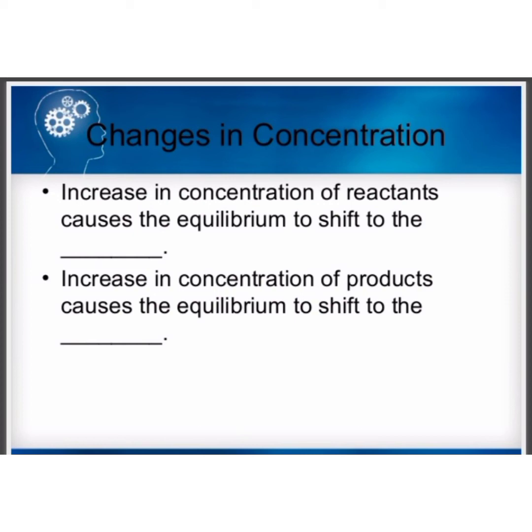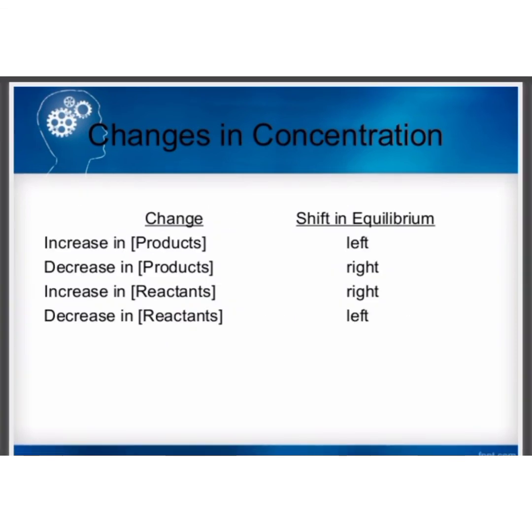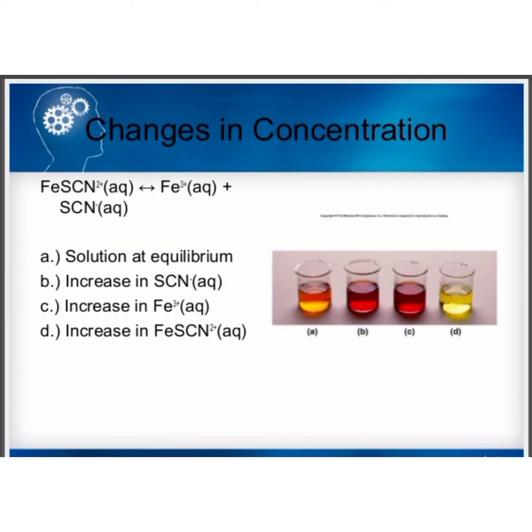Changes in concentration. Increase in concentration of reactant or products shifts the equilibrium. Increase in concentration of product shifts the equilibrium towards the formation of reactants, that is left side, whereas increase in concentration of reactant shifts the equilibrium towards right side, that is towards the formation of product. For example, increase in concentration of either ferric ion or thiocyanate ion increases the intensity of red color due to formation of product.